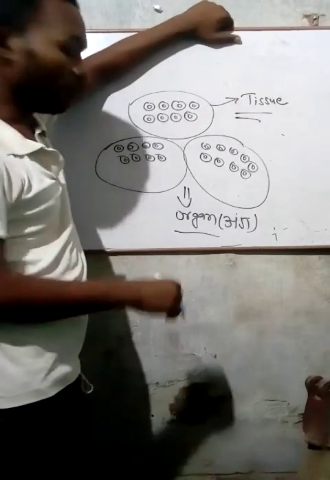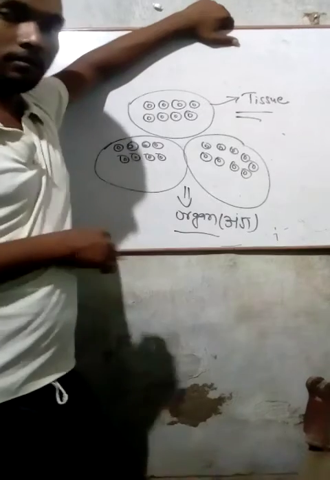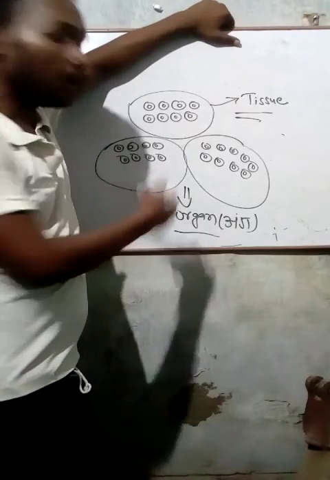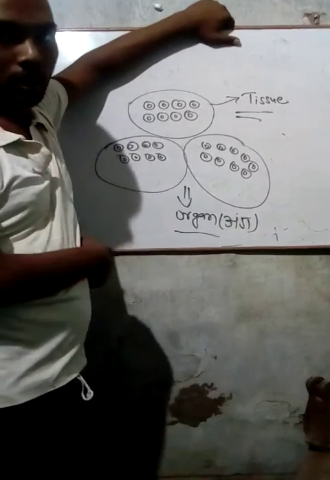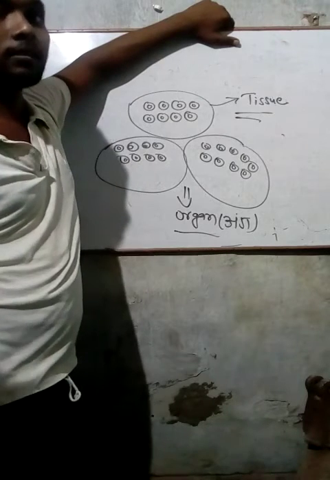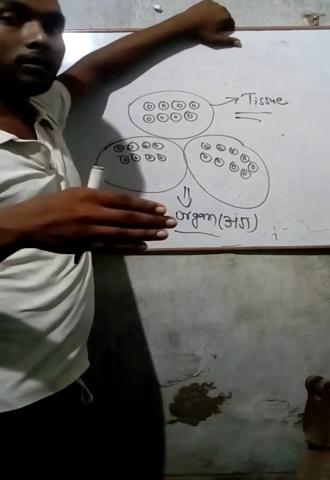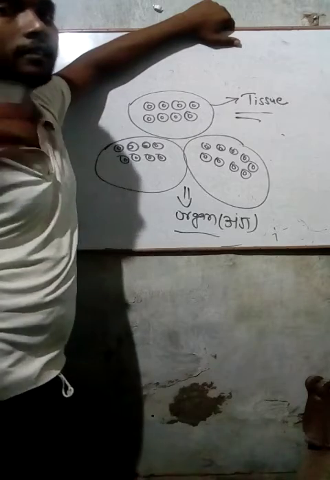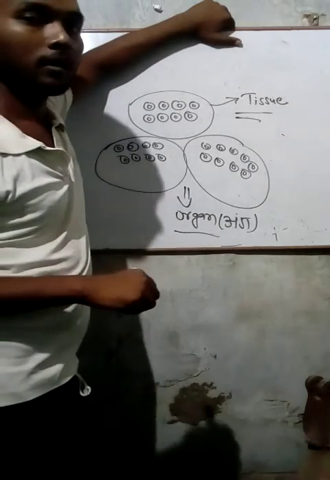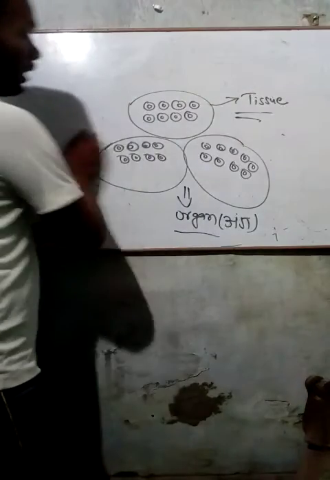So this is how our body, the part of our body is made of cells. तो इसी तरह से हम लोग का अंग बनता है, हम लोग का ऑर्गन्स बनता है. पहले सेल्स मिलके टिश्यूज बनाते हैं और फिर वो टिश्यूज मिलके ऑर्गन्स बनाते हैं. So I hope you got it, that how is our part of body made of cells. Okay, so let's understand it through drawing a diagram.